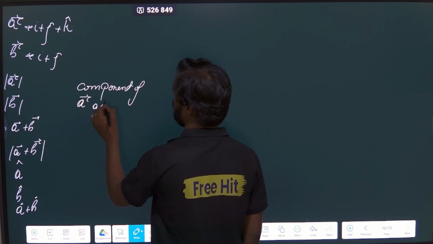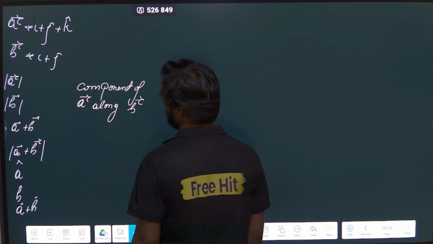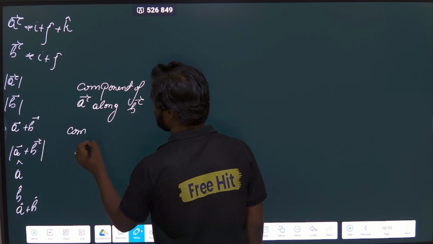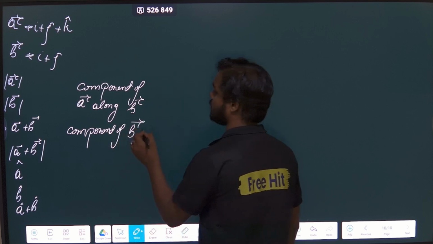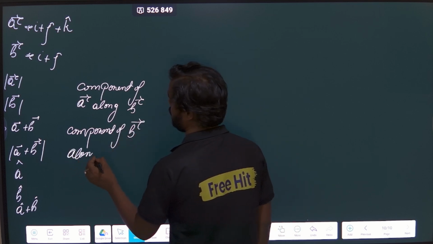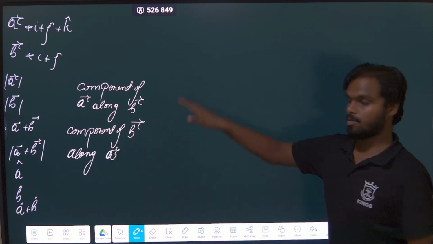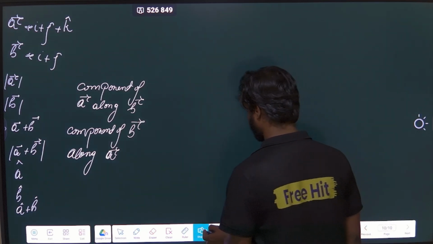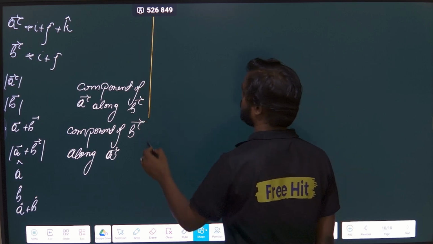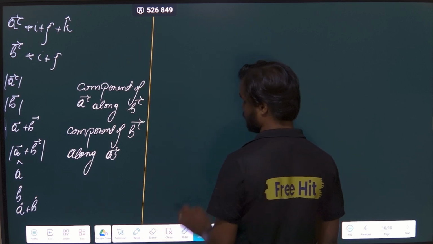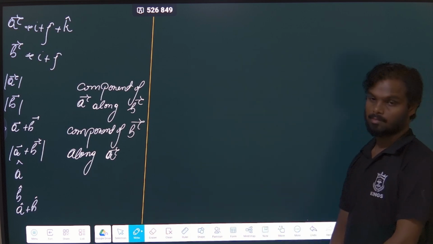And then you have to calculate the component of vector A along vector B. Similarly, you have to calculate the opposite also, that is the component of vector B along vector A. These are the different things you have to calculate. Just solve it. For your practice, I want to give this question because this will increase your practice and will also help us go to the next topic. Let's do the calculation for this. I will give you some time to do it.